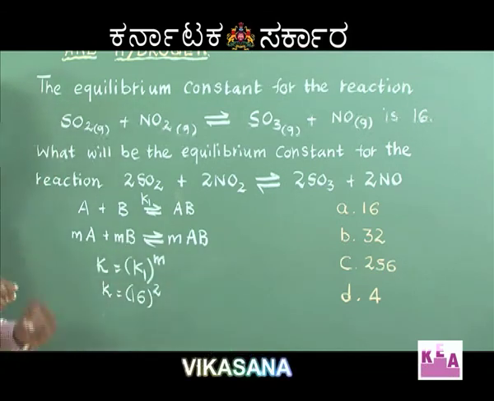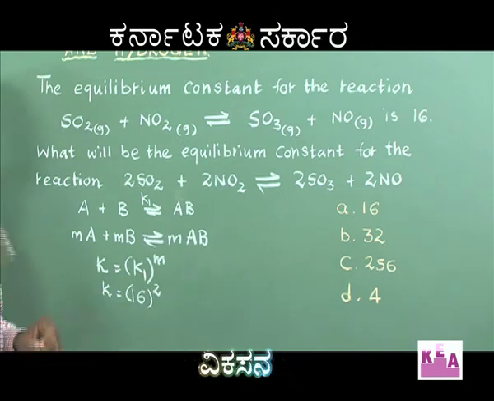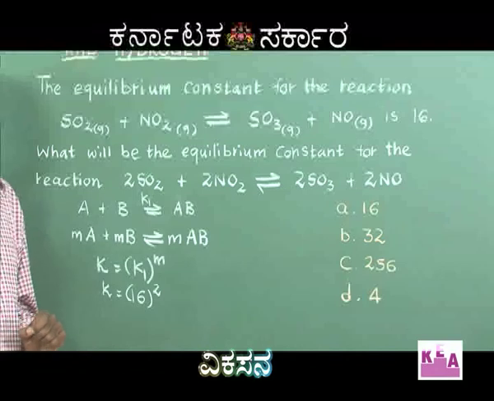Therefore, the right answer is K equal to 16 squared, which happens to be 256.